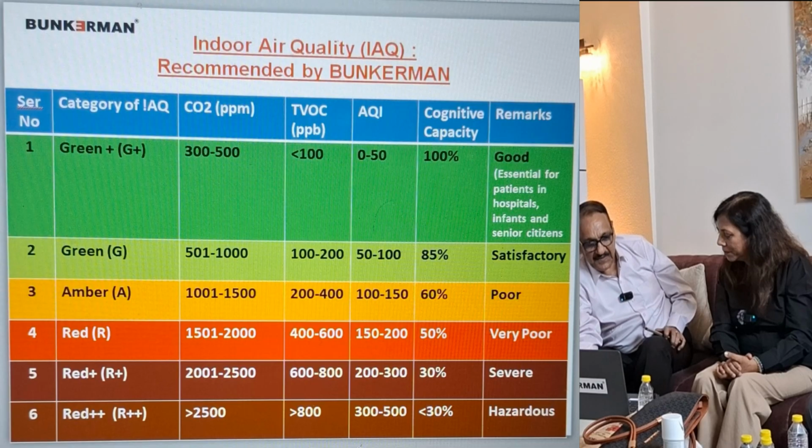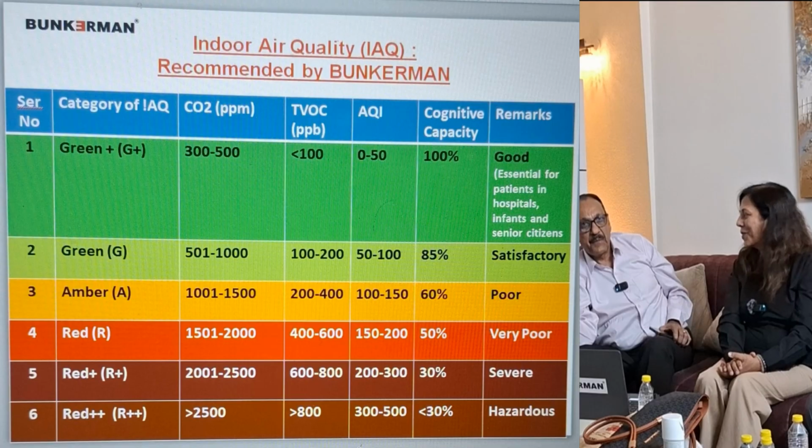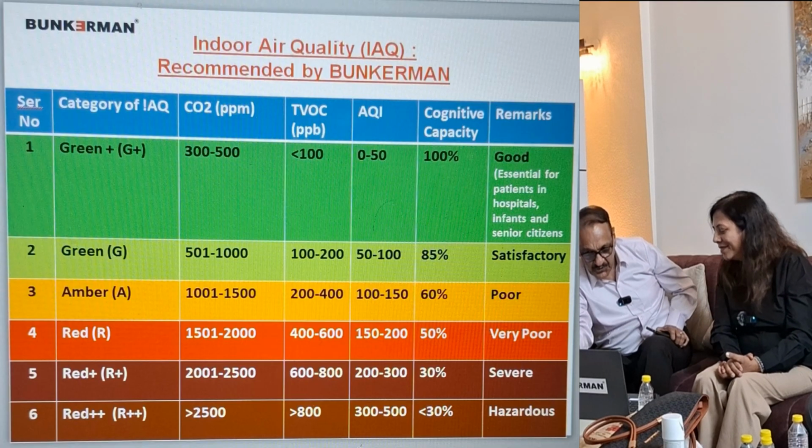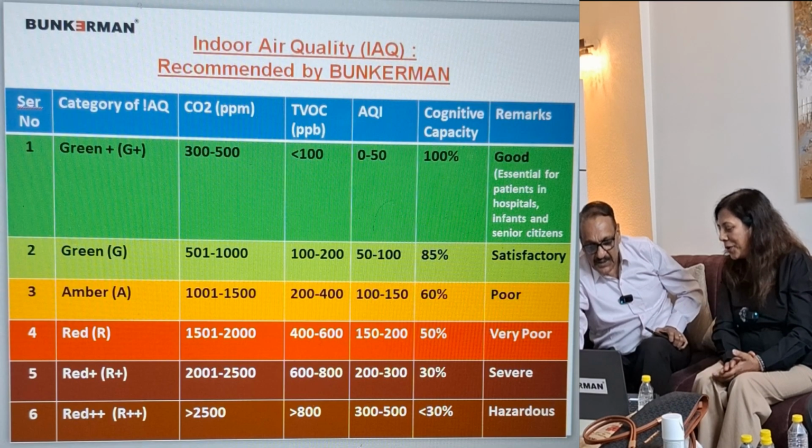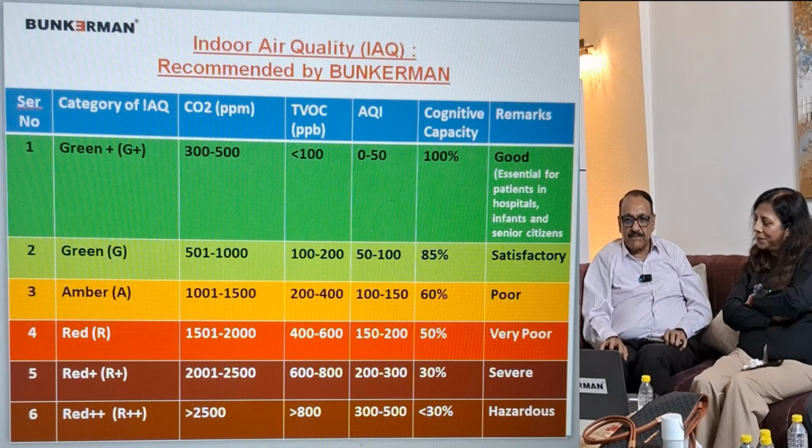In Delhi we celebrate if it falls below 500, from graph 4 to graph 3, we celebrate: the weather has improved. There is no point of celebration. Celebration should be here. We should not be beyond these two green categories. So this is what I have recommended. Thank you.